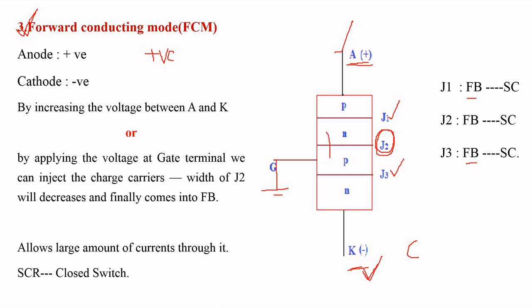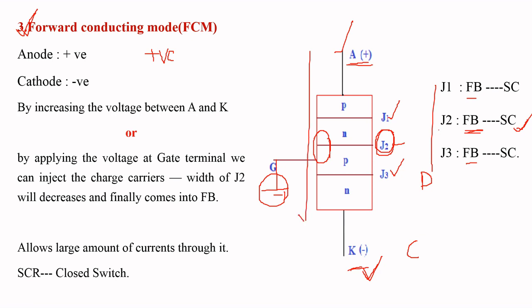We are going to inject the charge carriers at junction J2. At a particular value of external voltage, the width of junction J2 decreases, and finally it comes into forward bias, which acts as a short circuit. Here all three junctions act as a short circuit, which are in forward bias. So there is a possibility of current flowing from anode to cathode.